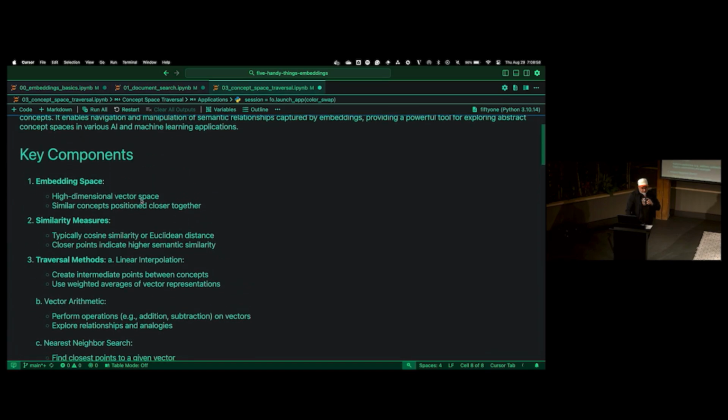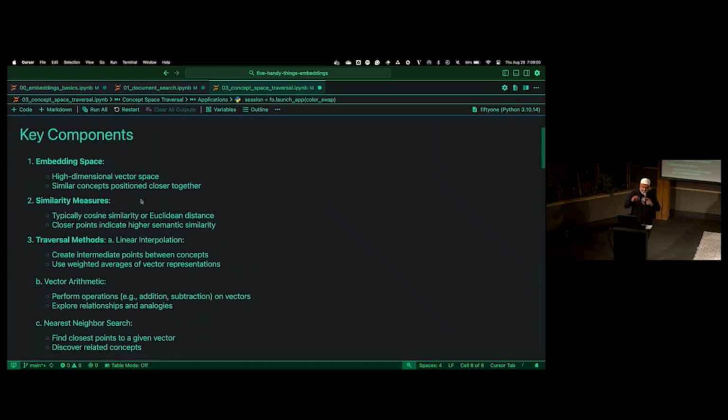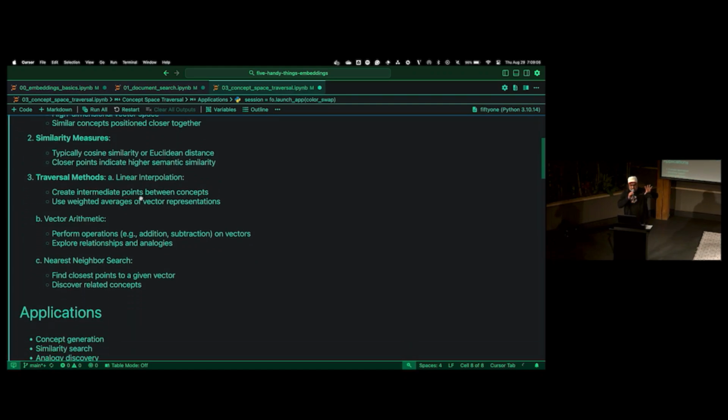But to do concept space traversal, we'll have some embedding space, some similarity measure. In this case, we'll use cosine. And then the embedding space that was generated, we can actually walk it. We can move across that embedding space. And we do it by essentially vector arithmetic. So we could take an image and convert it to some representation using CLIP.